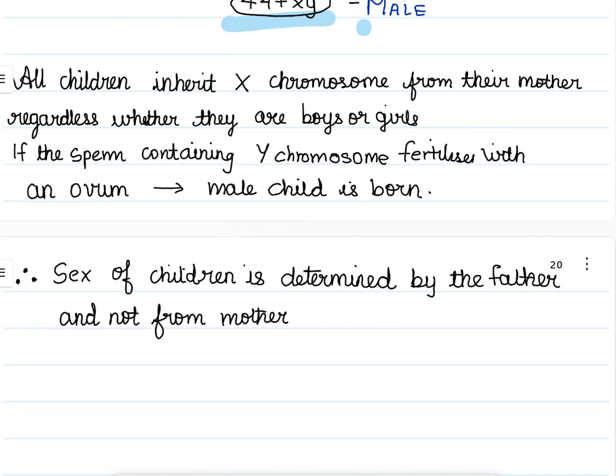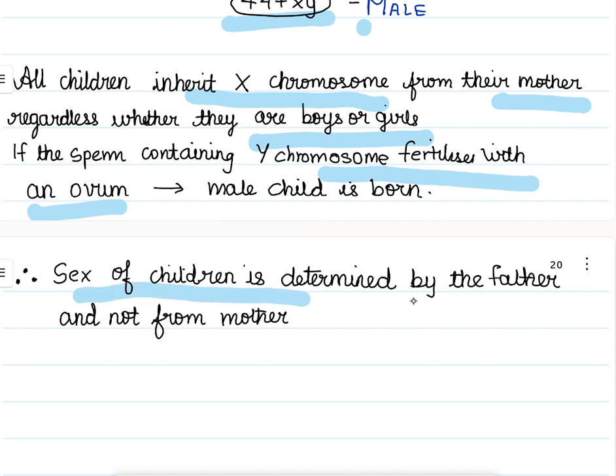Important notes. All children inherit the X chromosome from their mother, regardless of whether they are a boy or a girl. So, both boy and girl receive the X chromosome from their mother. If the sperm containing Y chromosome fertilizes with an ovum, a male child is born. Therefore, the sex of a child is determined by the father and not by the mother. This is a very, very important statement which you need to remember from your exam point of view.